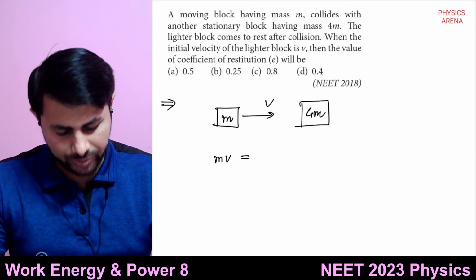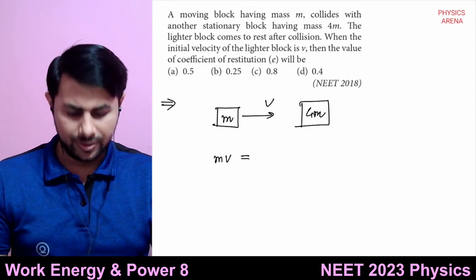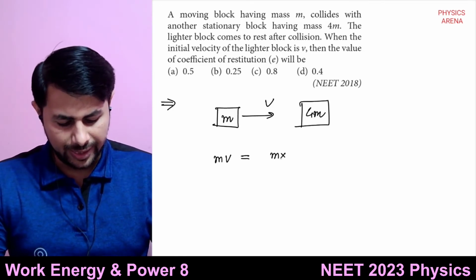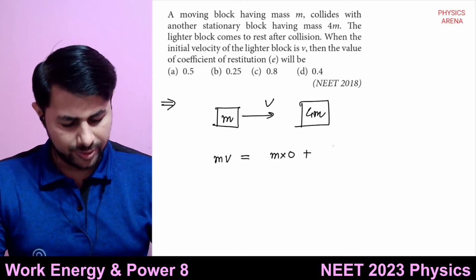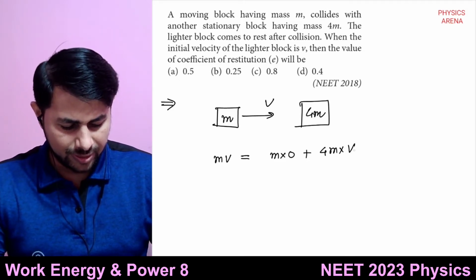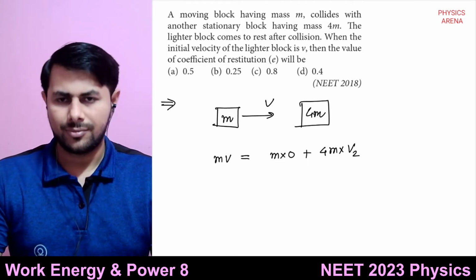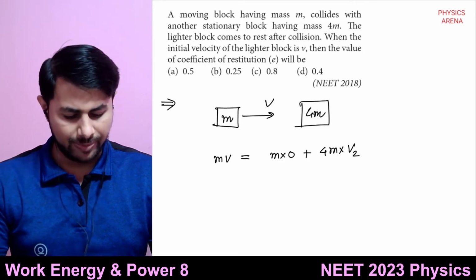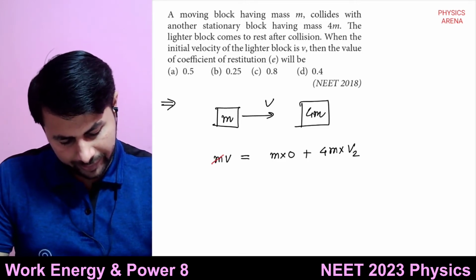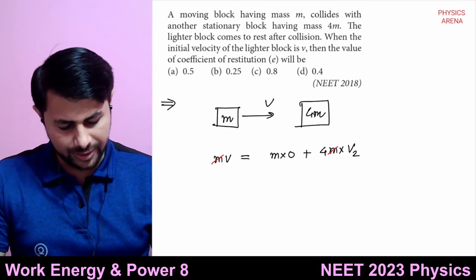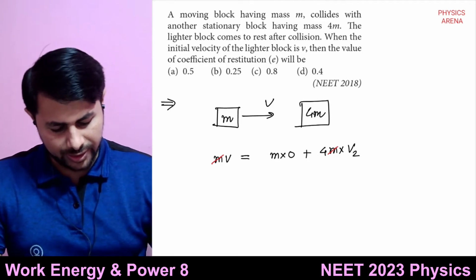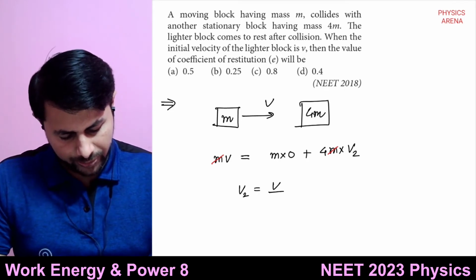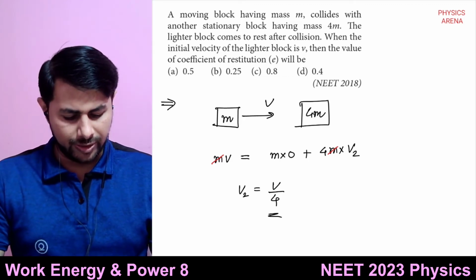After collision, the first body comes to rest and the second one begins to move with some velocity v2, which we don't know, but we can find out. So m v equals 4m times v2. The m and m get cancelled, and taking 4 to the other side, v2 will be equal to v upon 4.